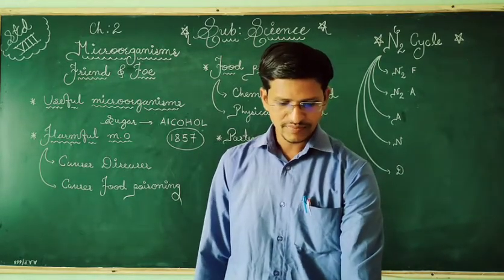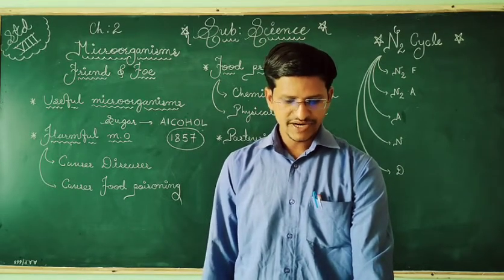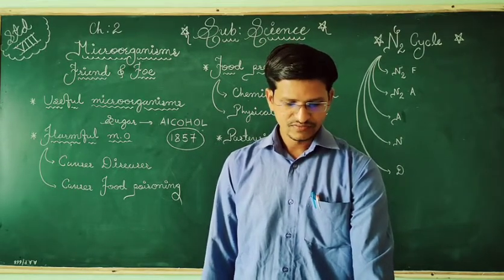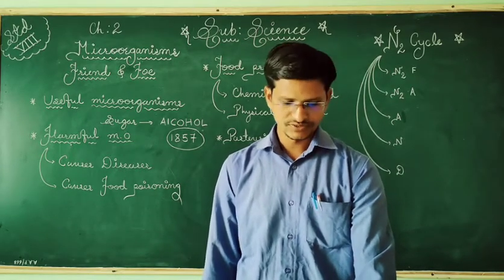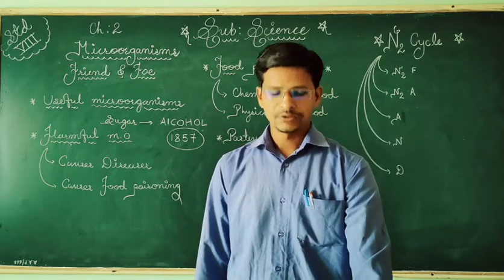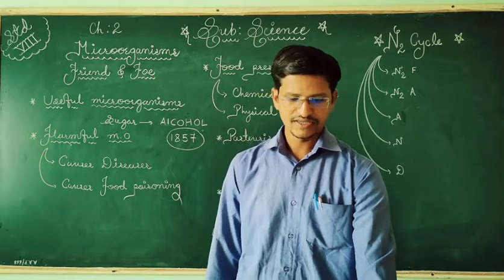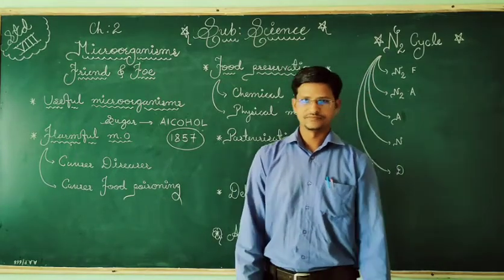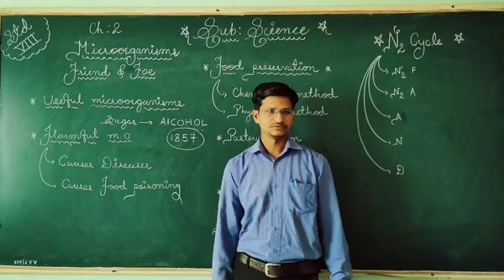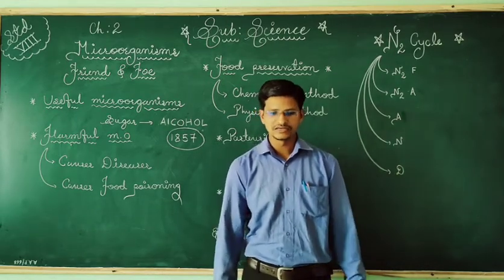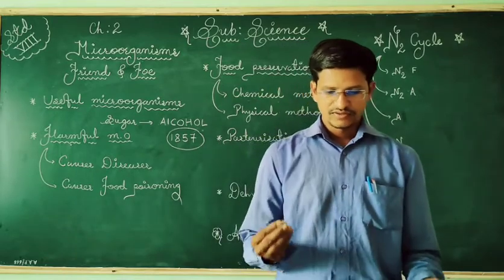Here the medicines are produced by living organisms such as bacteria and fungi, which kill or stop the growth of disease-causing microorganisms, or we can say pathogens present in our body. These are called antibiotics. So they are helping to improve our immunity, they are providing us immunity.